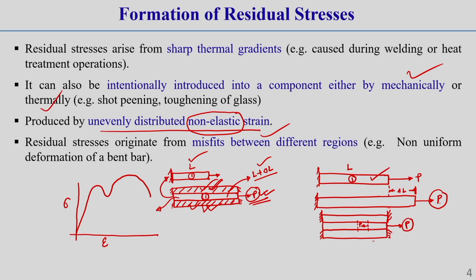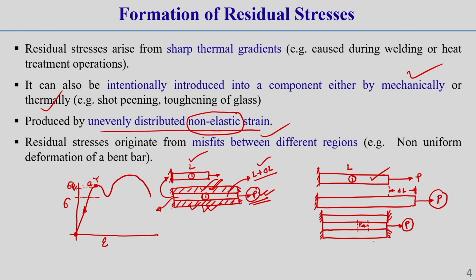So you see, till the elastic limit, let this be your point. Generally the elastic limit is here. From here, if we remove the load, it returns back to its original position. Whatever stress there is, let us say in this elongated condition, there is a stress sigma 1, or sigma elastic strain stress.